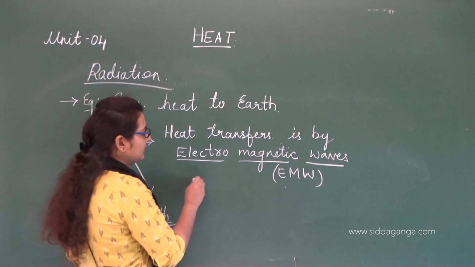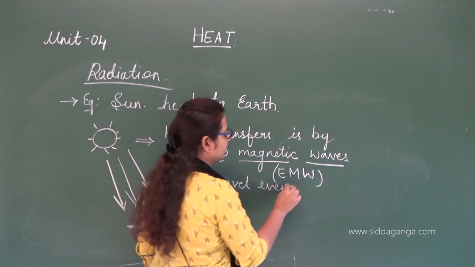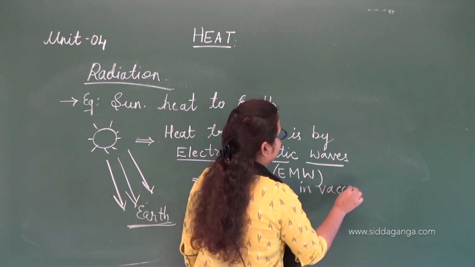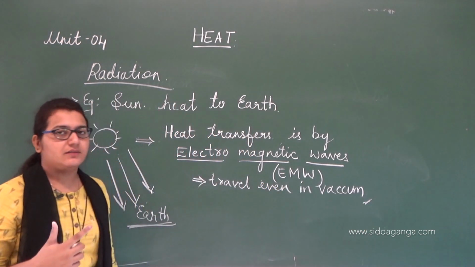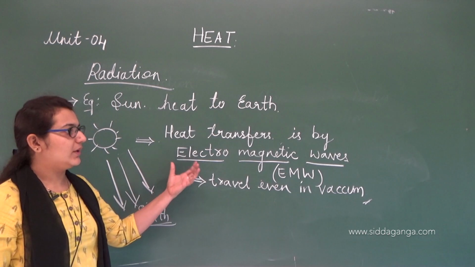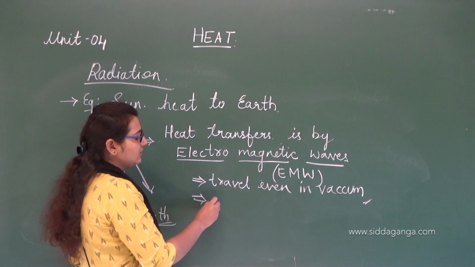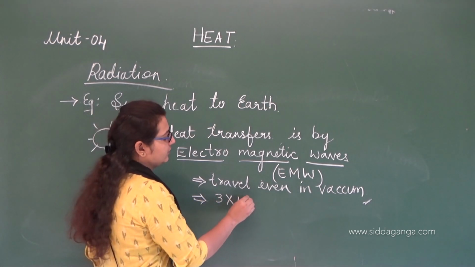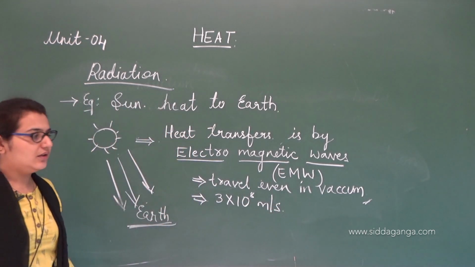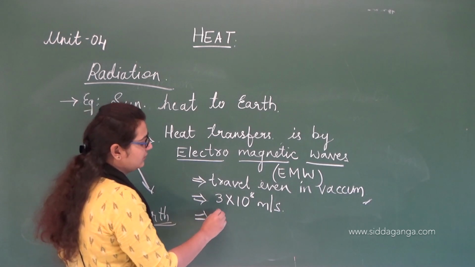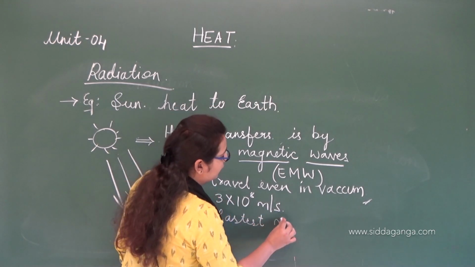These are the waves which travel or propagate even in vacuum. Vacuum means it's empty space where even air is not present. So these electromagnetic waves can even travel in vacuum, and they can travel with the speed of light, that is 3 × 10⁸ meter per second. That is very, very fast, right? Hence, this is the fastest mode of